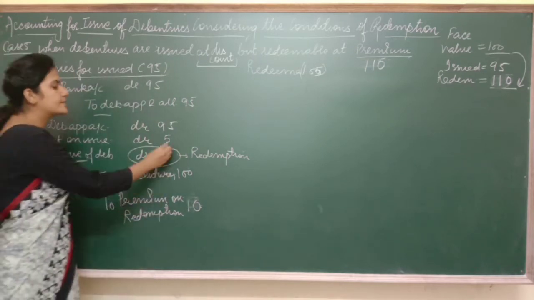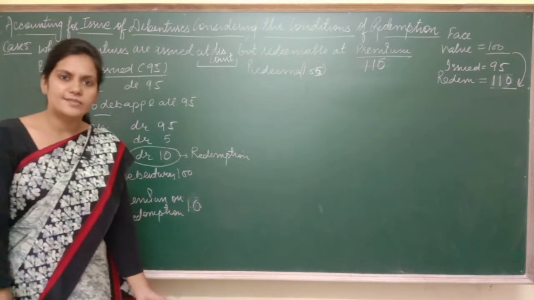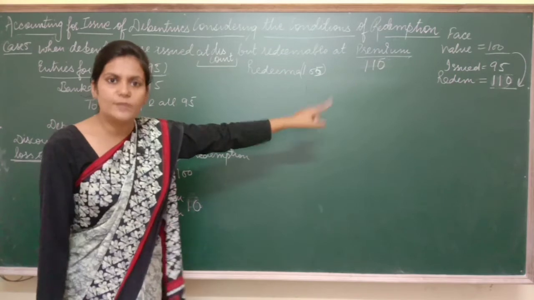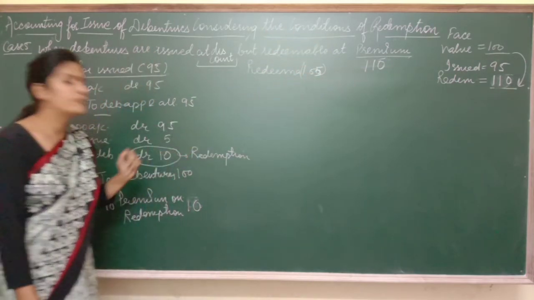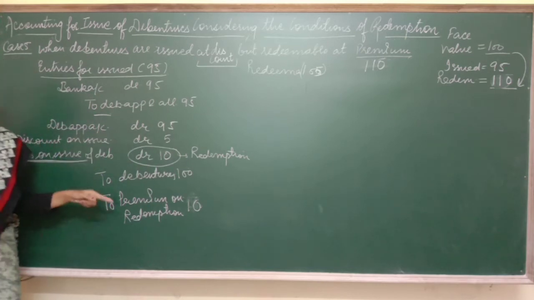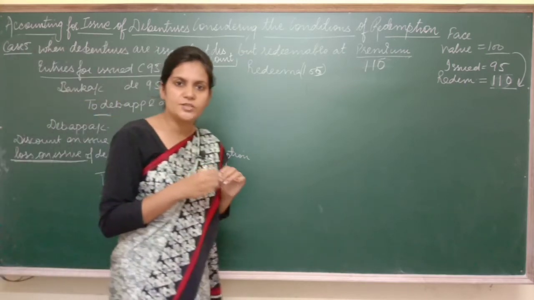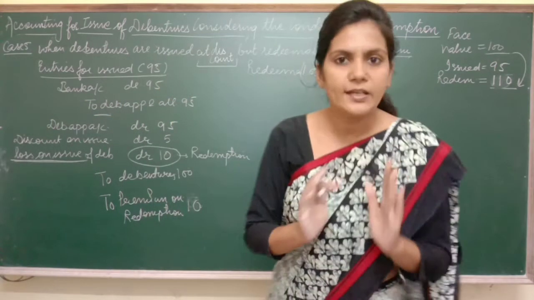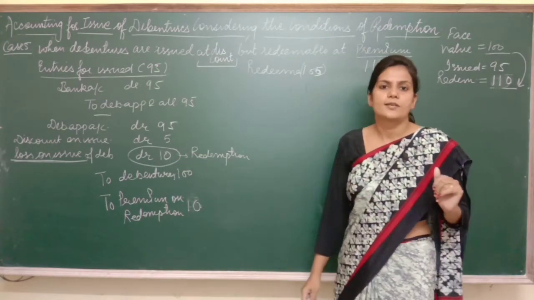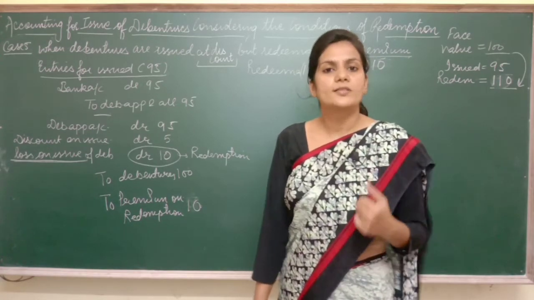This 5 rupee is the loss at the time of issue only, because we have given debentures to them at lesser rates. But this 10 rupees is the extra money which we have to pay to them after 10 years. So we have accounted for this in present. Now both the losses are capital losses, दोनों ही capital losses हैं. So we have to write off both the losses during the lifetime of the debenture. It means if debentures have been issued for 10 years, then we have 10 years with us to recover this loss. And both the losses will be recovered from either securities premium reserve or statement of P&L.